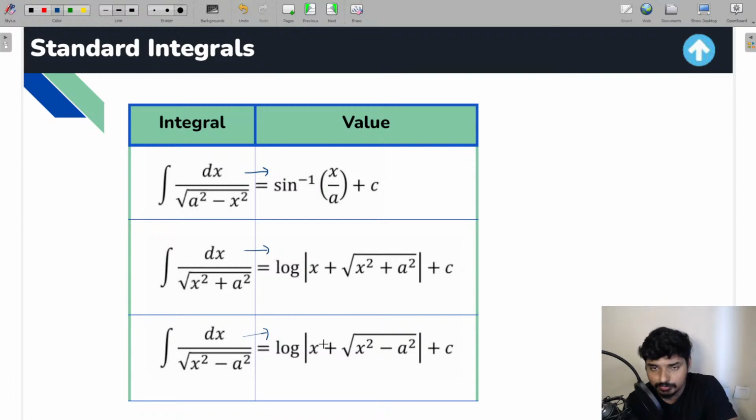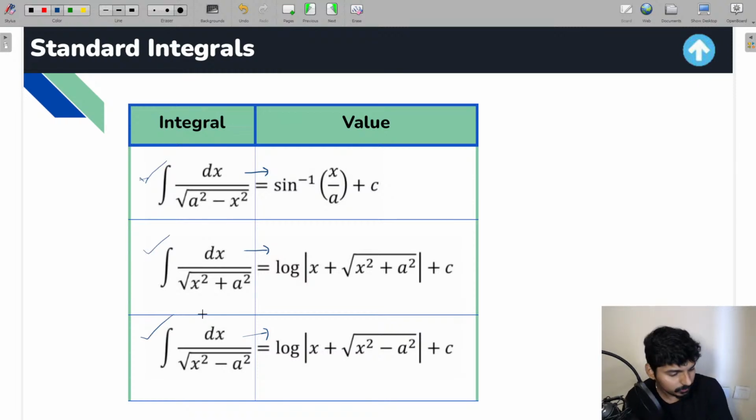Okay, so these are the formulas, everyone. You can actually derive them if you want to. Take x equal to a sine theta in this case. Here go with x equal to a tan theta. Here go with x equal to a secant theta. Usually you can very easily derive all these three formulas, guys, but try to remember the formulas rather than remembering the derivation. Yeah, if you can remember the derivation also, do remember it, but try to remember the formulas. I think that will definitely save you a lot of time in the examination.